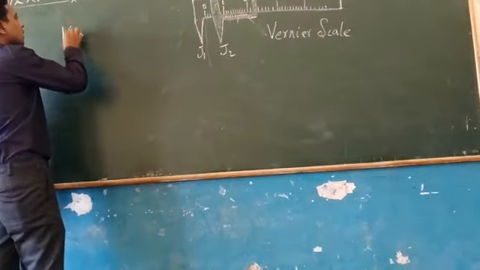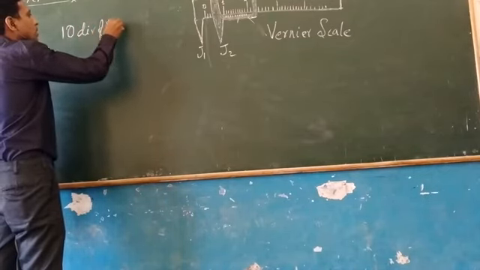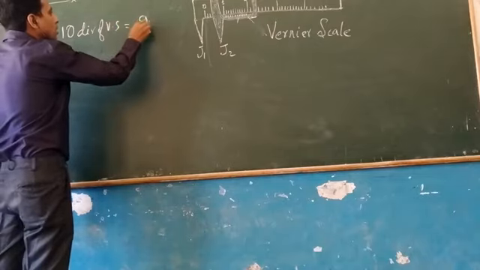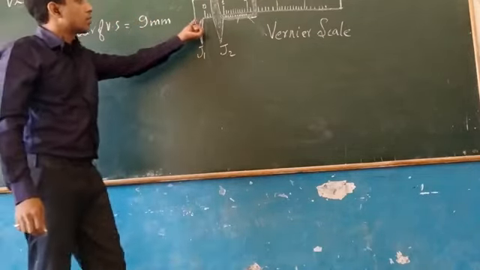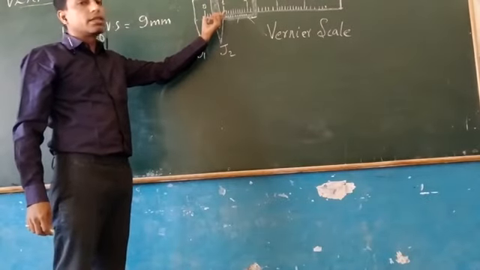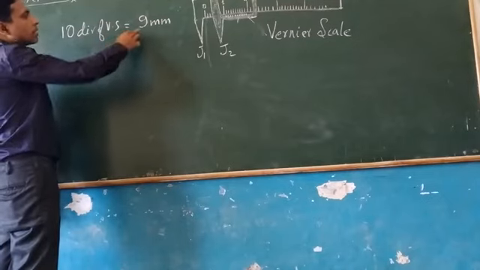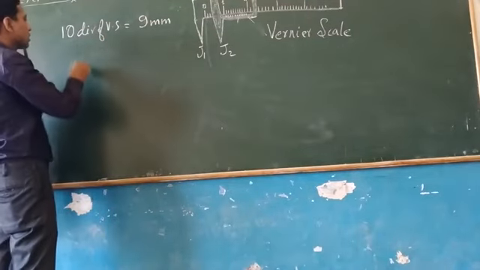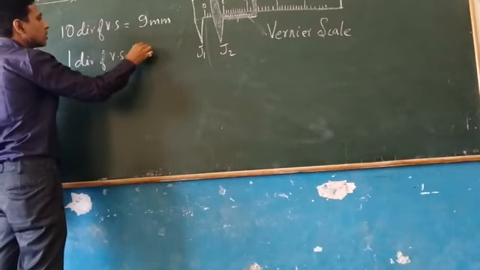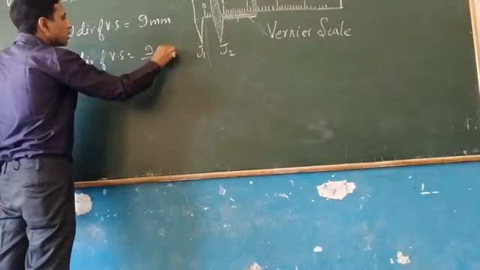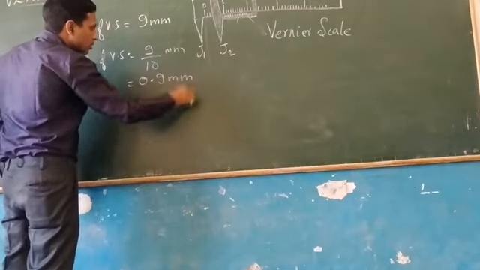It means 10 divisions of the vernier scale are equal to 9 millimeters, because each division of the main scale is 1 mm, so 9 divisions will equal 9 mm. So 10 divisions of the vernier scale are equal to 9 millimeters. So 1 division of the vernier scale is equal to 9 by 10 mm, that is 0.9 mm.